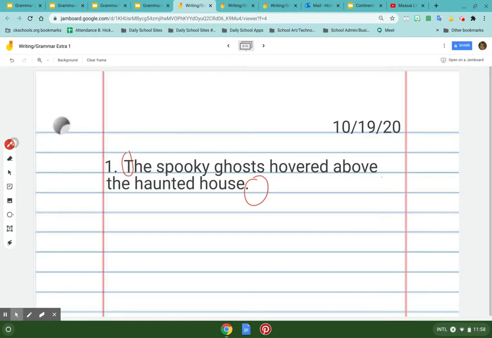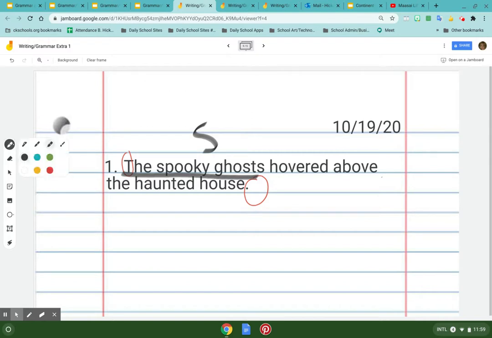All right. So then what you do is you go, what is my, let's get a bigger pen. What is my subject? The spooky ghost. That is who I'm talking about. And see, I go through these sentences with you, and then when you go to write, you just throw it out on paper and call it good. You have to ask yourself, do I have all of these parts? Because if not, you don't have good sentences.